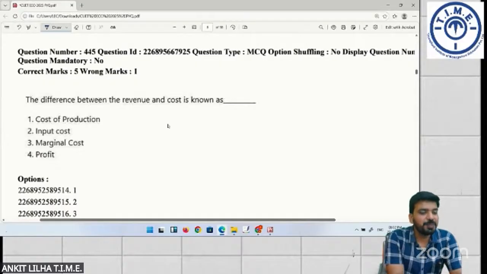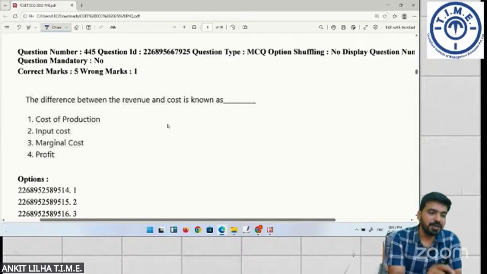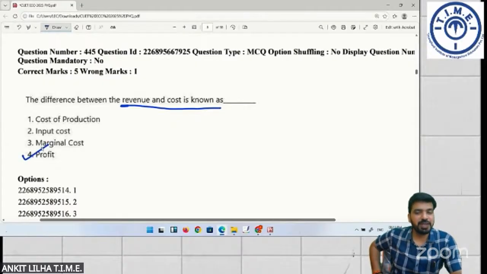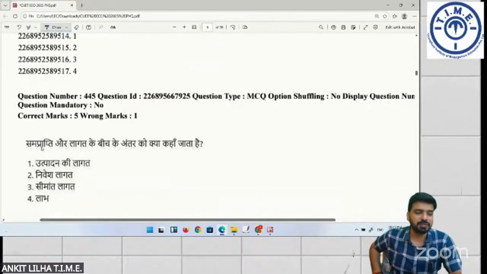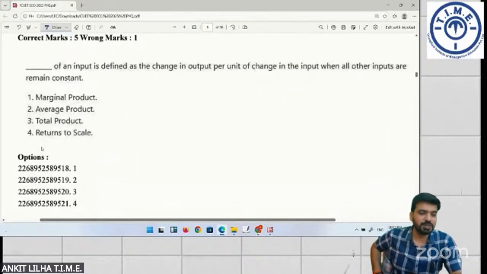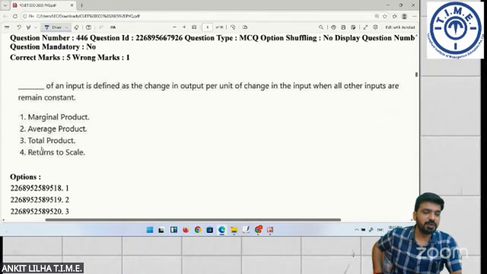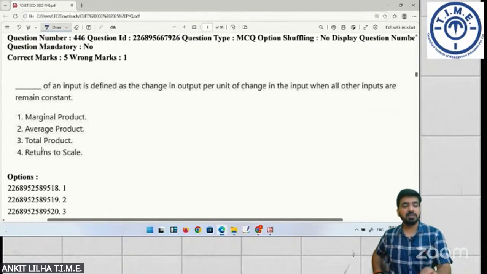The difference between revenue and cost is simply known as profit. I think this is very simple, so I'll not discuss this much. Now let me see who gives the correct answer, because this is one question again which many people do wrong.